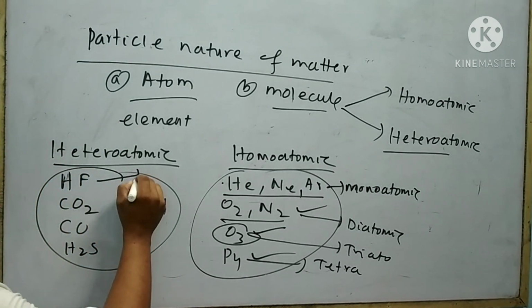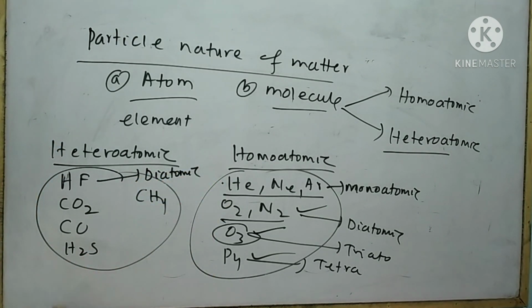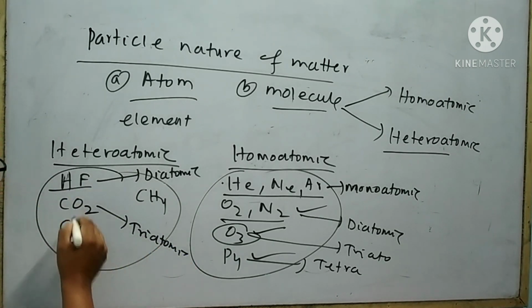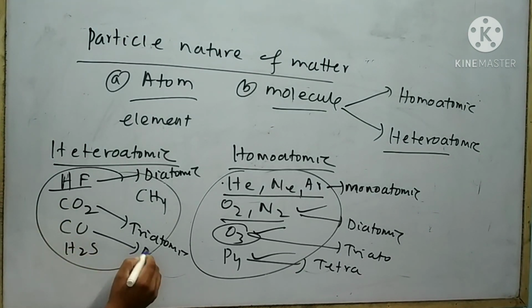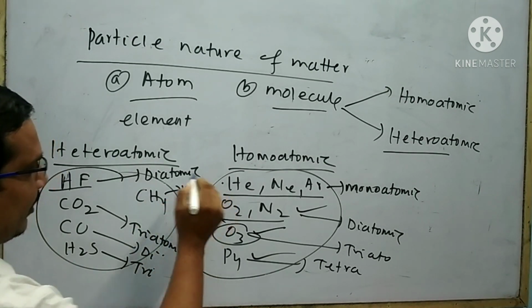This is called a diatomic molecule. Here the number of atoms is 2. This is called a triatomic molecule. Here the number of atoms is 3. This is called a diatomic molecule. This is a triatomic molecule. This is a pentaatomic molecule.